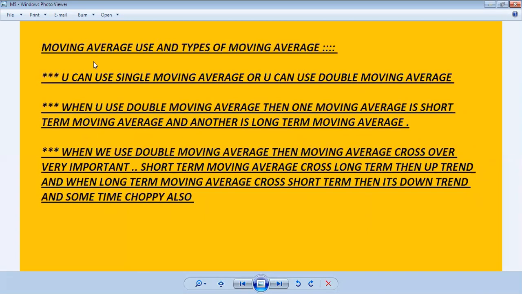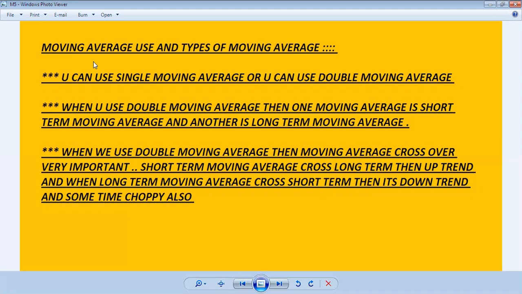And now, moving average use and types of moving average. You can use a single moving average like the one I used earlier in this picture, in the price chart, or you can use a double moving average in the price chart also. When you use two moving averages, one is the short-term moving average and the other is the long-term moving average.